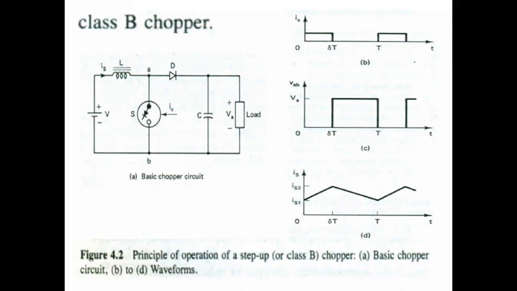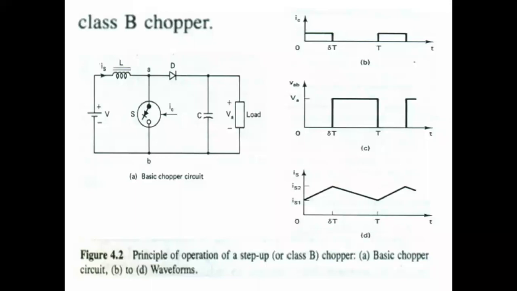An LC filter is usually provided to eliminate the AC harmonics. This filter keeps the harmonic content in the source current due to the chopper within permissible limits.